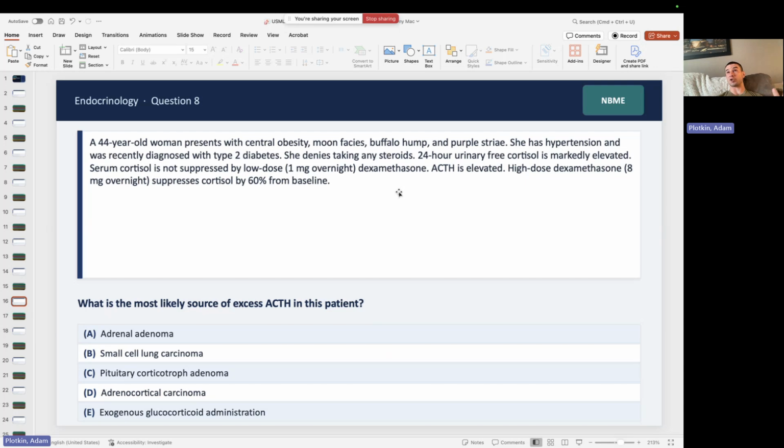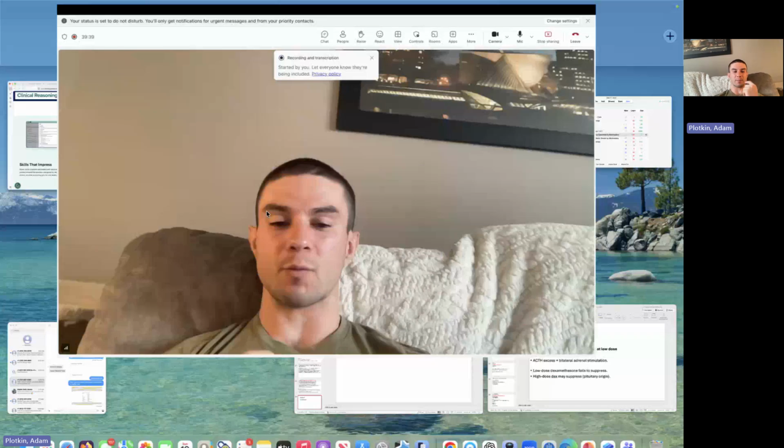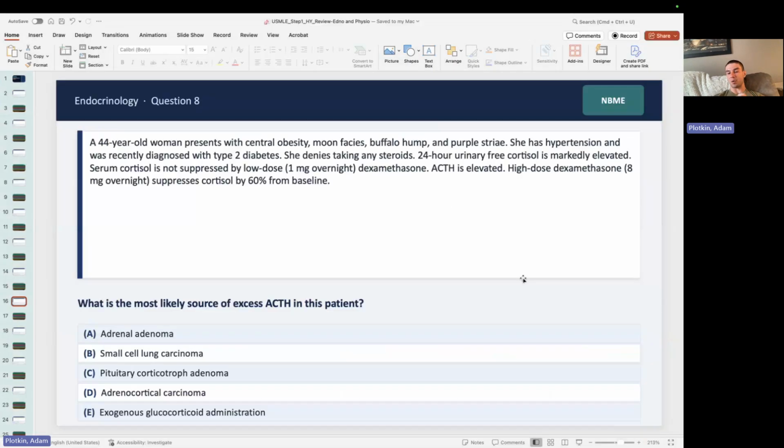Because around midnight, cortisol should be pretty low, okay? And it peaks early morning. We can do 24-hour urinary cortisol, or we can do the dexamethasone suppression test, okay? Usually we like to see 2 out of the 3 be documented as elevated, and then we can be pretty certain this patient has hypercortisolism.